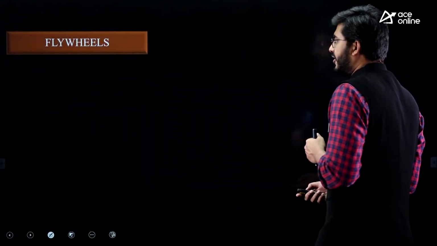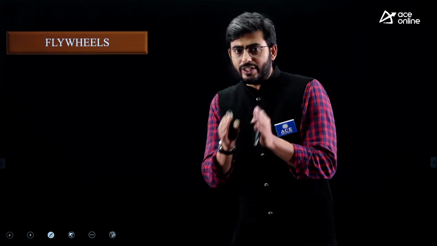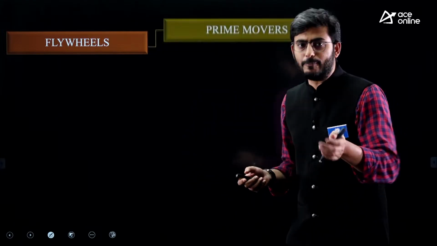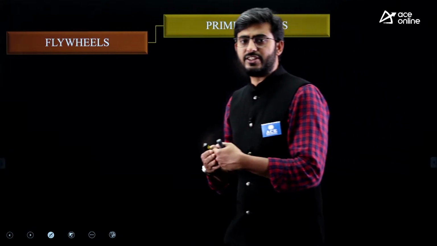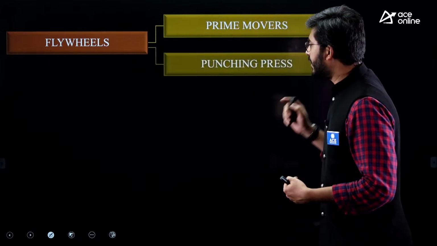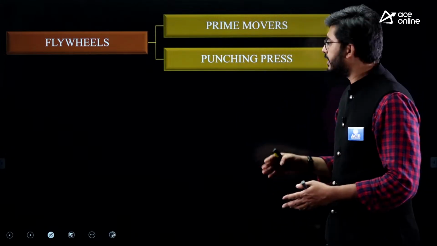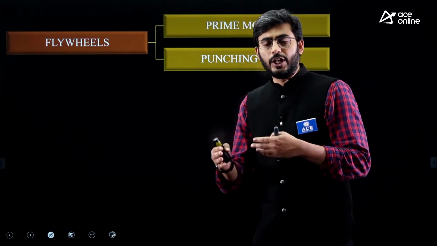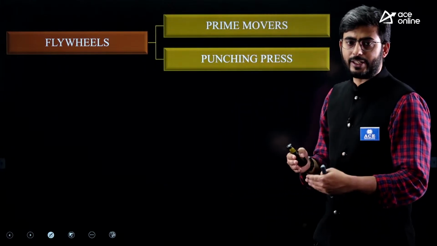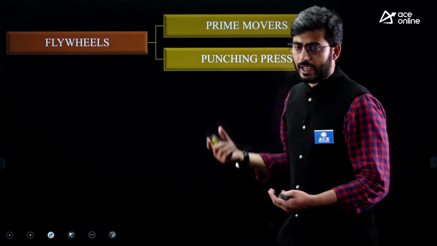Let us go to the next one. The next chapter is flywheels. Here we see the application of flywheels in two different segments. The first is prime movers, which include the IC engine and the steam engine, and the second application is the punching press. In the punching press we see a large fluctuation of energy before, during and after the cutting operation.